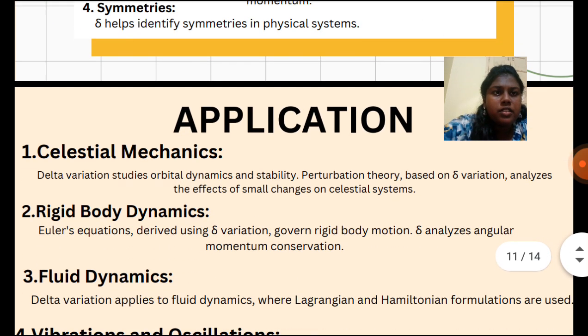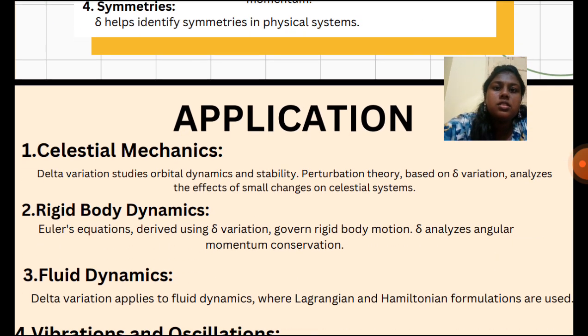Application of delta variation. The applications of delta variation are in various fields. Some of the fields are celestial mechanics. Delta variation studies orbital dynamics and stability. Perturbation theory based on delta variation analyzes the effect of small changes on celestial systems. And then rigid body dynamics.